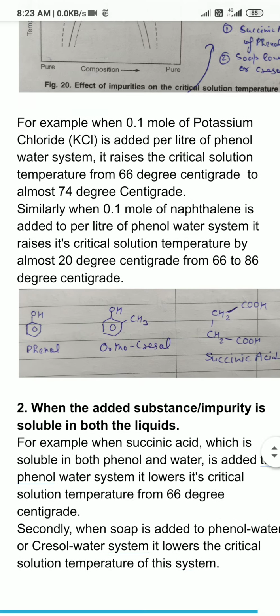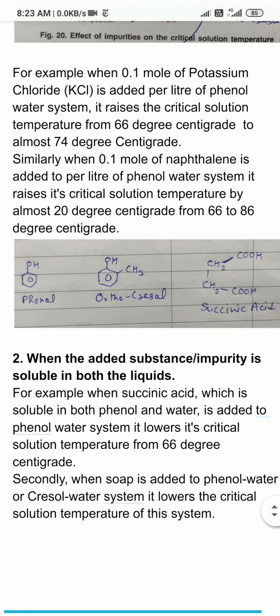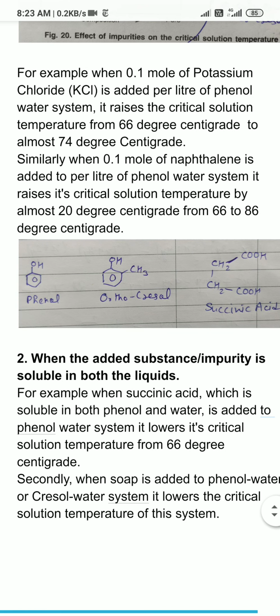Now the second case is if the added impurity is soluble in both the liquids. If the added impurity is soluble in both the liquids, then what will happen? This impurity will keep on moving from one liquid to another liquid.